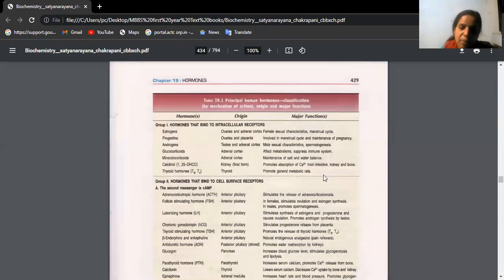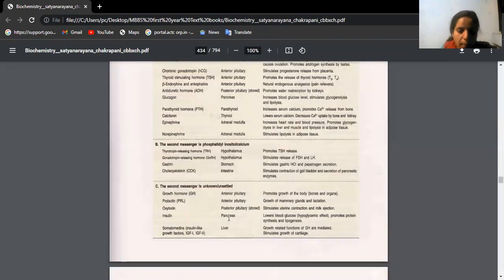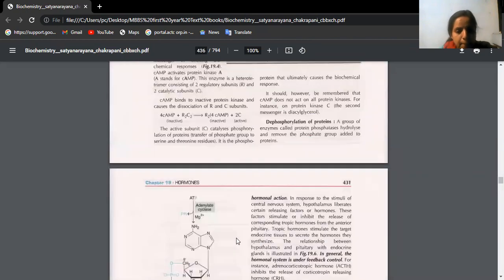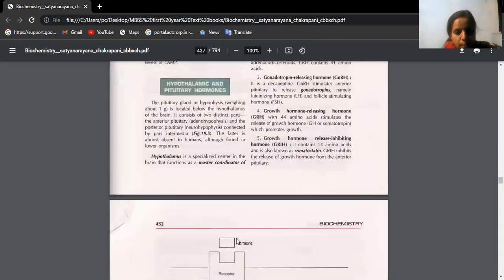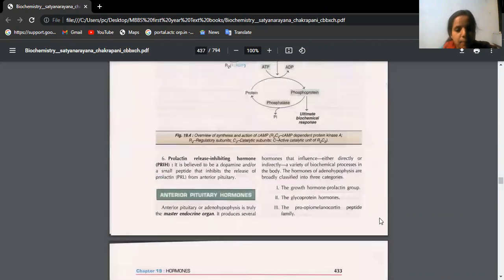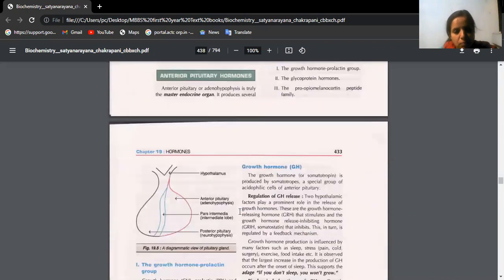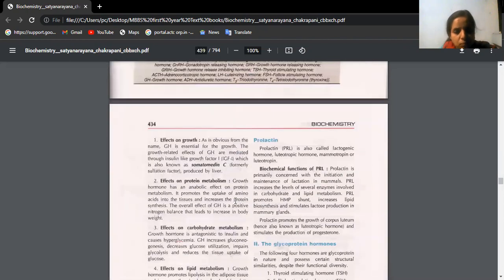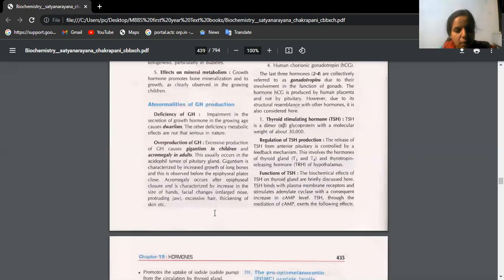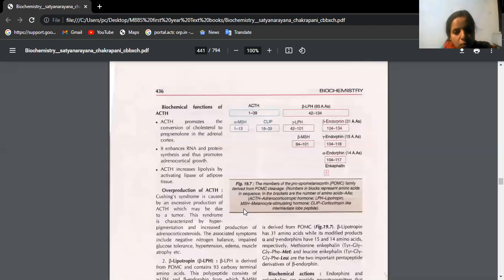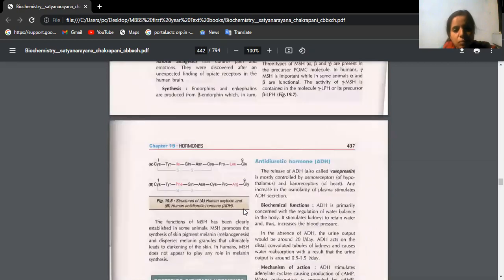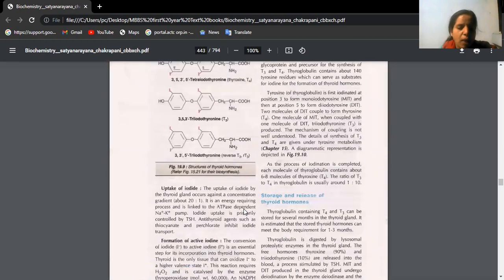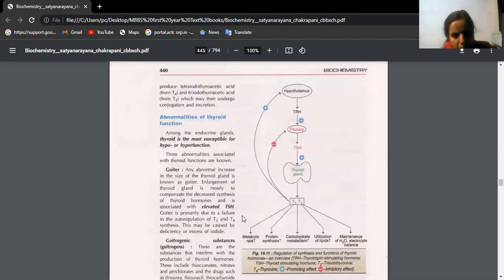Try to give one reading from this table, which is actually a summary of the entire chapter. Nothing to worry.